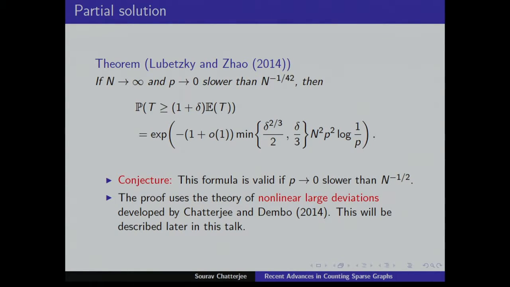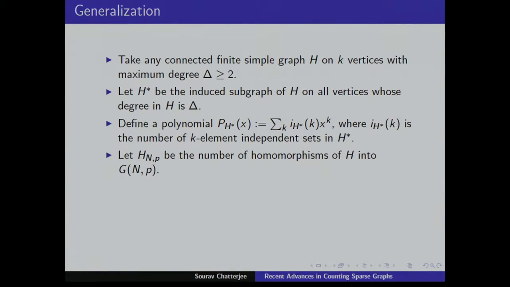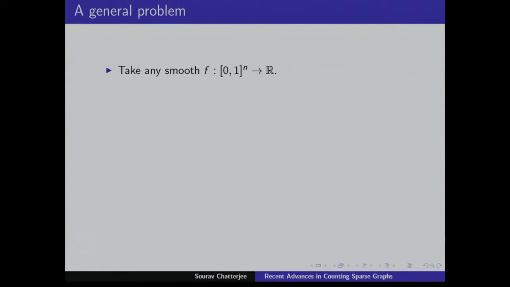So I'll tell you. There is a variational formula which I believe should hold for any p going to 0. Well, not 1 over n. So 1 over n comes to the bounded degree kind of graphs, which is sort of a different regime. But other than that, or at least log n over n should be okay. Okay, so let me start describing the general problem.